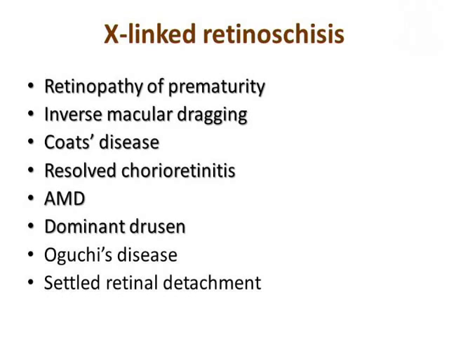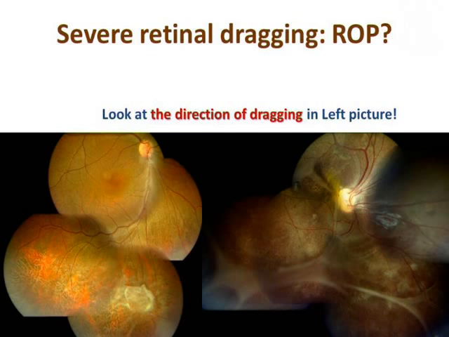retinoschisis. It has again a long list of differential diagnoses, even though it's a very classic picture. When you look at the classic picture, it looks like a cystoid macular edema in a young child. But when atypical, it can look like ROP, inverse macular dragging, Coats disease, resolved chorioretinitis, AMD, dominant drusen, Best disease, and even a settled retinal detachment.